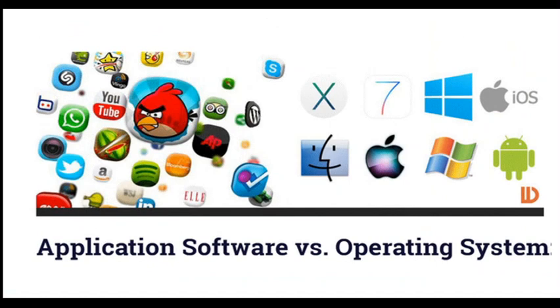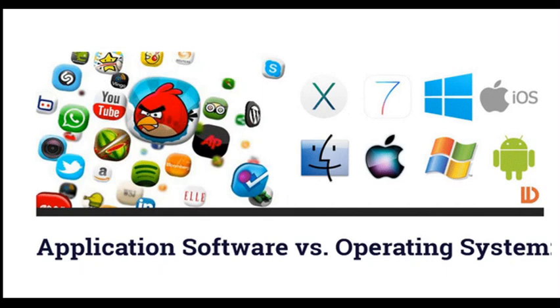Here I once again put that image of application software and operating system. Here you can see YouTube, WhatsApp, Twitter, the different icons of all these application software. I think you are very much used to all these icons nowadays, because mostly you use your parents' cell phone and your tablet.